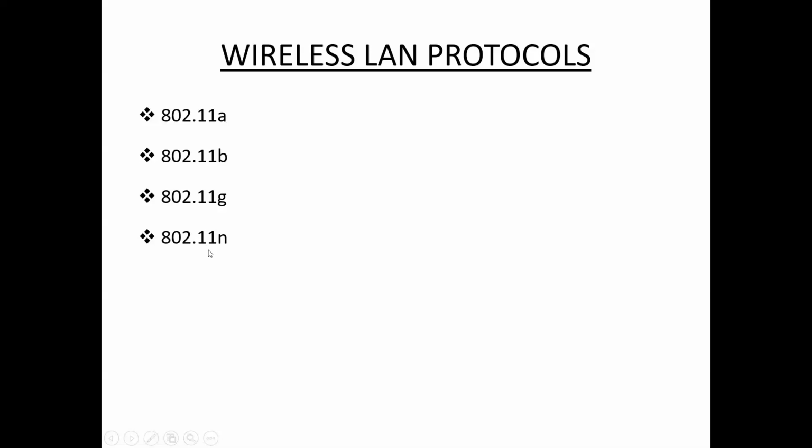Its implementation is also very expensive. So these are the different wireless LAN protocols: 802.11a, 11b, 11g, 11n.